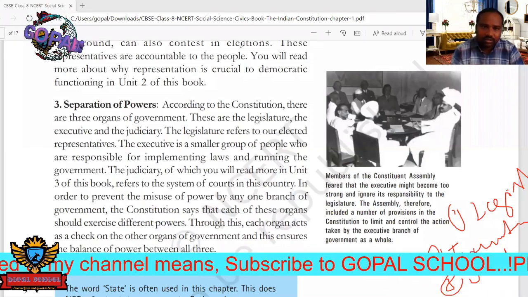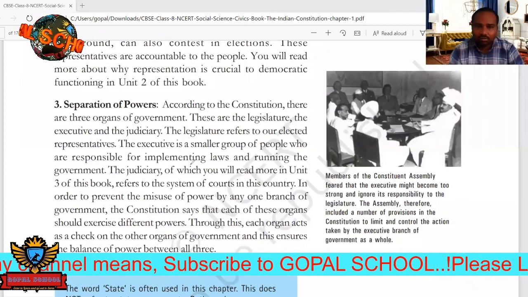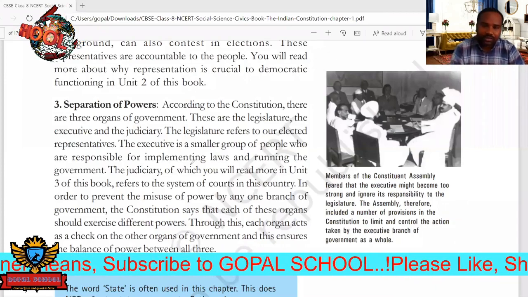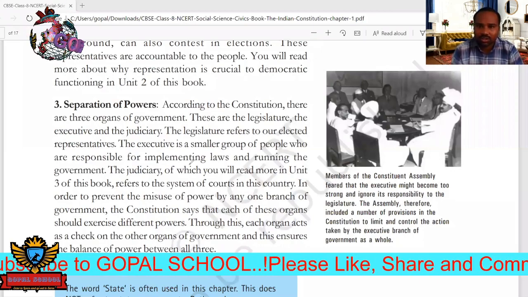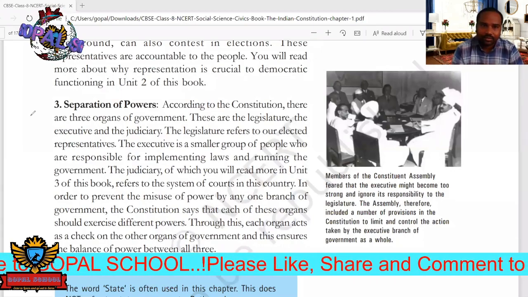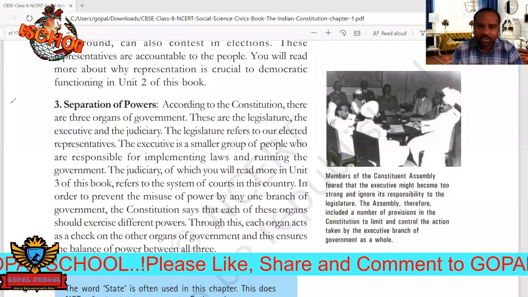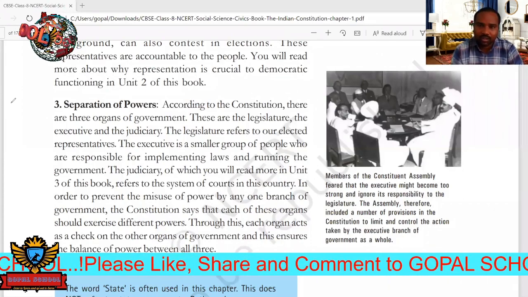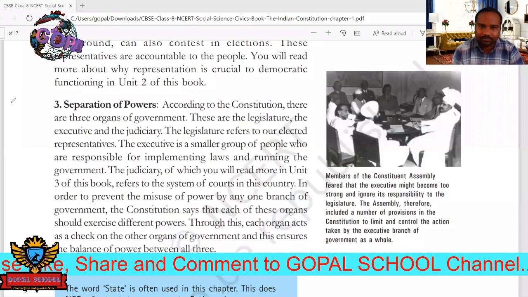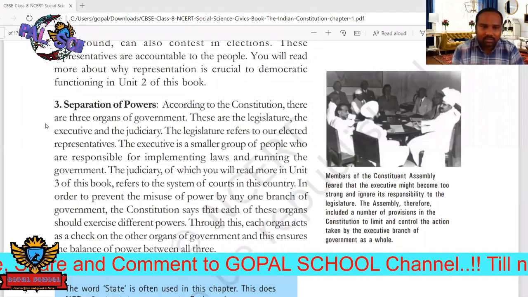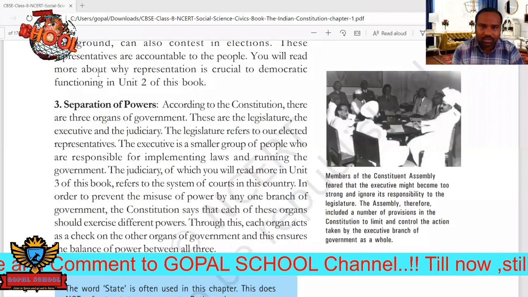That's why the power is separated from one organization to another. Powers given independently show complete independence. If only one power is given to only one organ, or one organization or one department, that is not a democracy. So the first one is the legislature. How does this legislature work?